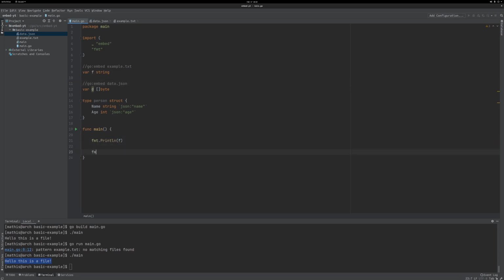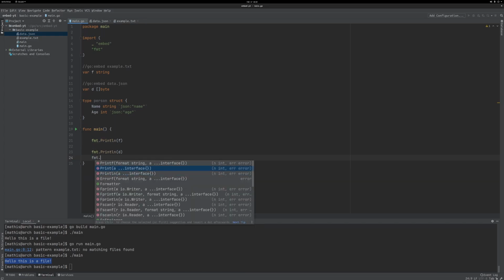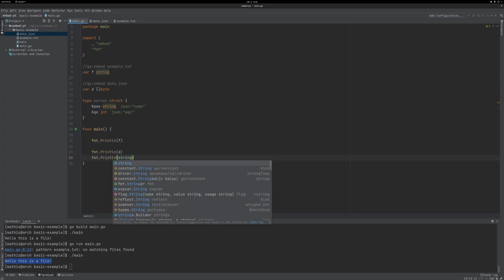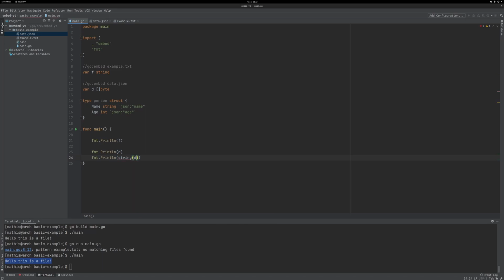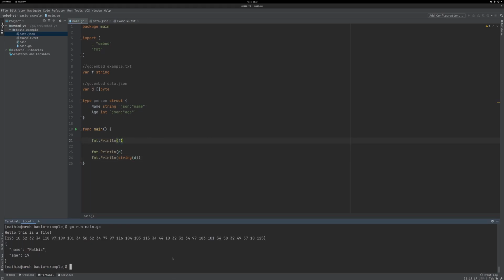Then we can go in here and we can do fmt.Println(d), and I guess I'll show you, you can just convert it into a string as well. So the type really doesn't matter that much. But I guess it's more for convenience that you can choose which one of the two you want. Let's run this. And as you can see, it prints the JSON and it prints the bytes.